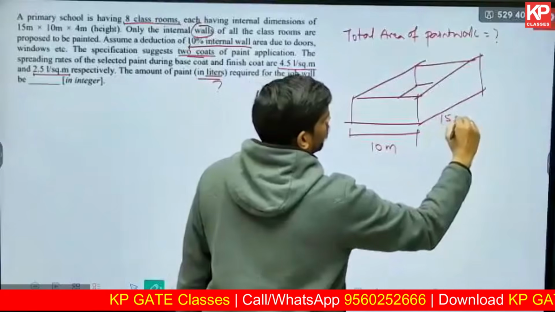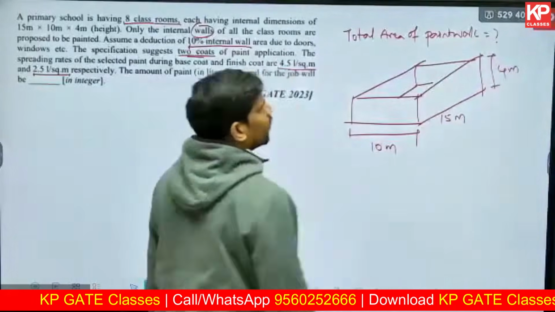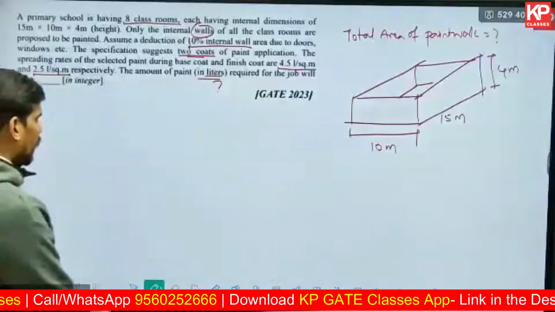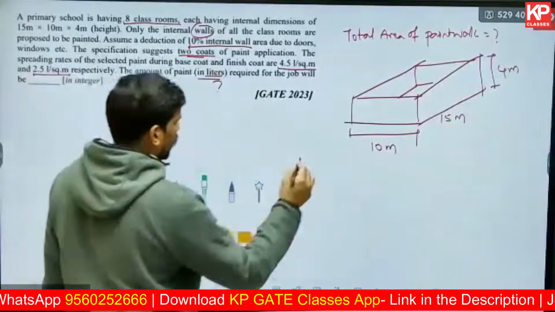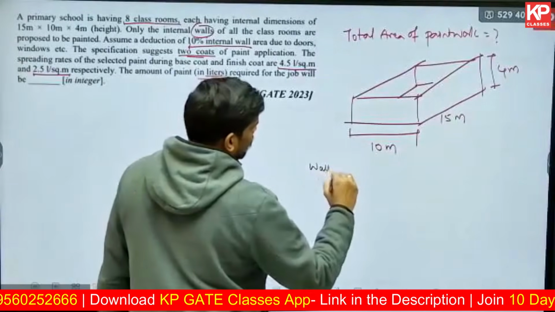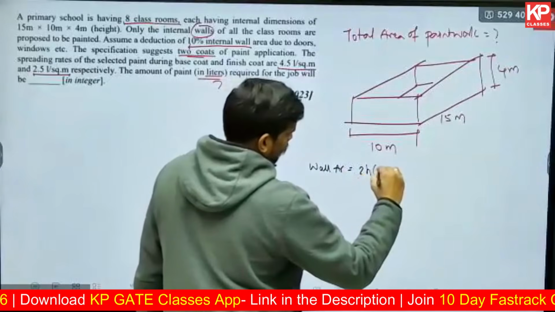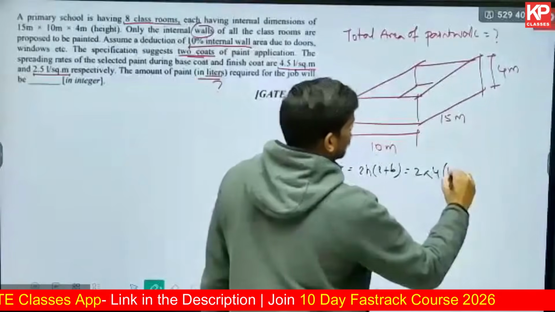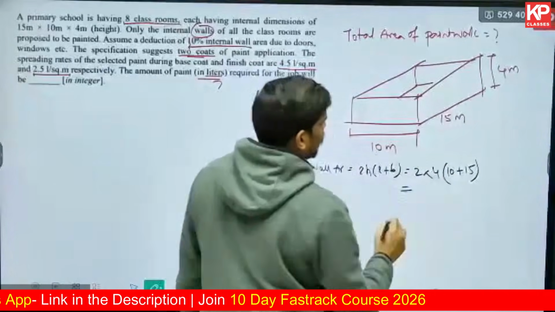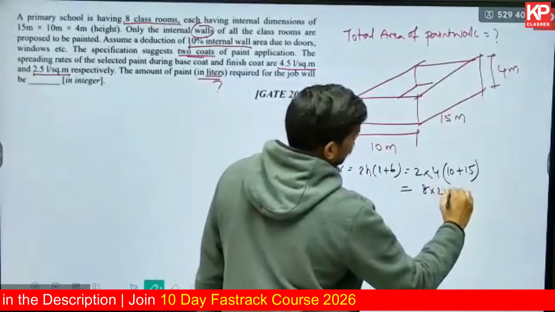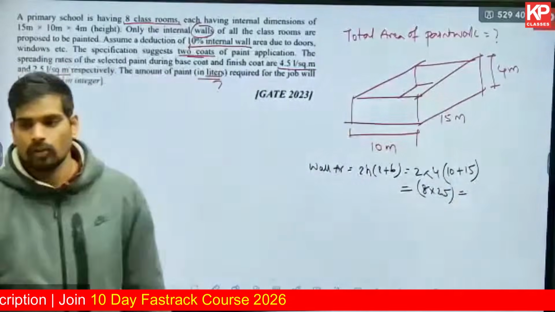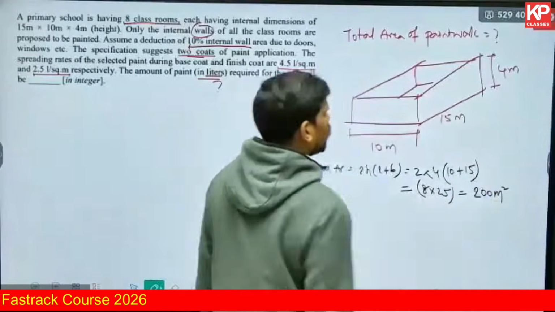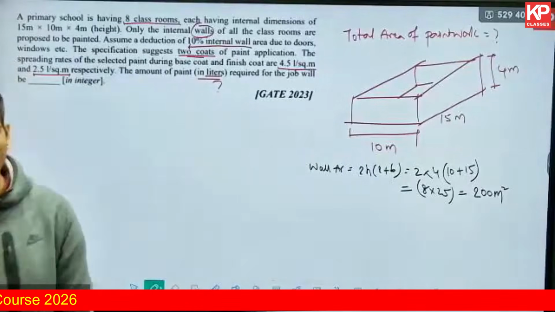10 meter, 15 meter, height is 4 meter. That's the dimension of the classroom as per the given question. We need to find out the wall area of the walls. You know that the wall area will be 2h into L plus B. So 2 into height 4 into L plus B, which is 10 plus 15, which will basically be 8 into 25, which is coming out to be 200 square meter. That's the overall area of the wall.